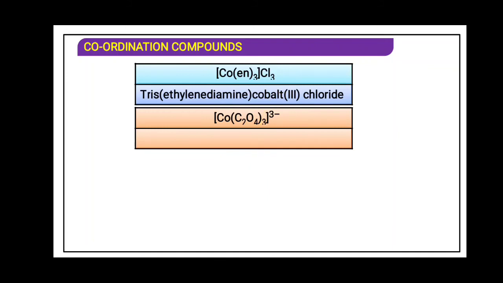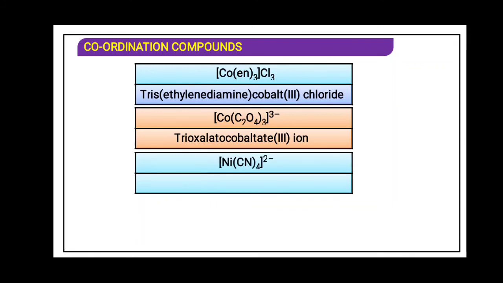We will write tri. So the name will be trioxalatocobaltate(III) ion. Why ion? Because there is a charge on the complex, and over here I can write complex at the end. It is our wish. If we write complex, fine. If we don't write complex, it doesn't matter. But over here there is a charge, so we have to write ion.